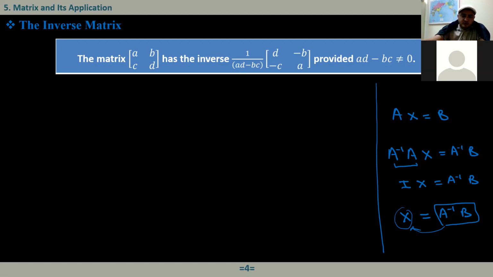In some examples, you will see that it's very easy because you're dealing with only 2 by 2 matrices. When it is 3 by 3 or 4 by 4, it gets more complicated. Actually, it doesn't get complicated, but it involves a lot of calculation. That's why even 3 by 3 is not asked of secondary school students. You will study this at university when you take linear algebra or differential equations.